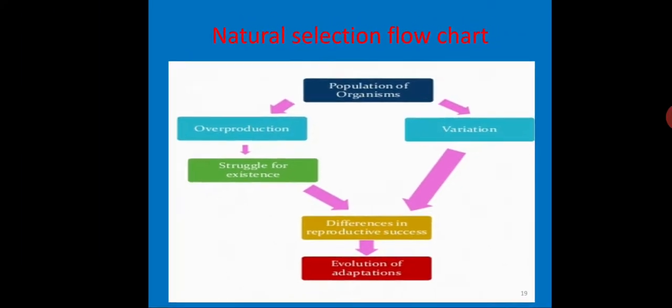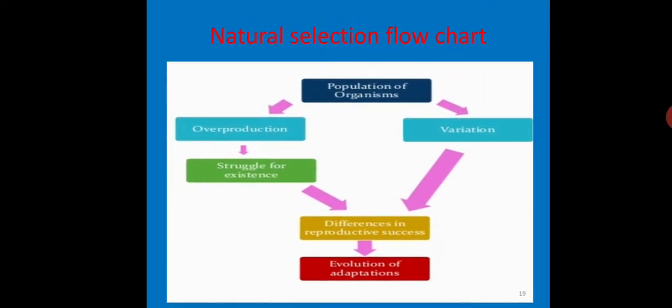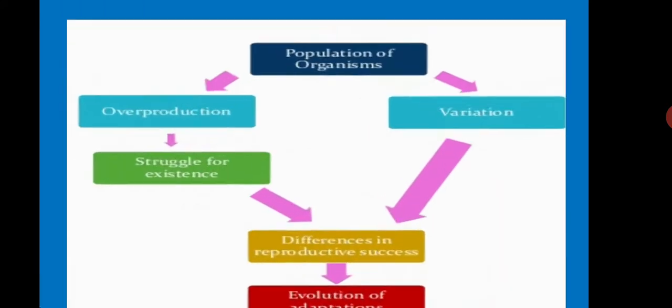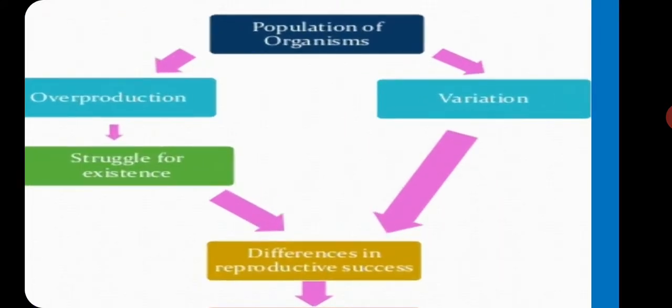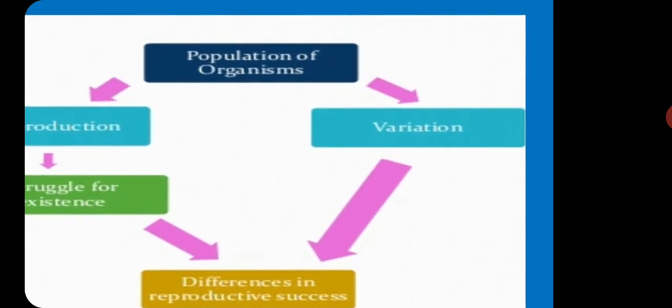And another one is struggle with the environment. Here, all living organisms struggle with adverse environmental conditions like cyclones, floods, earthquakes, volcanic eruptions, or whatever it may be. So, in this struggle, the organisms which have better variations have the chance to survive.